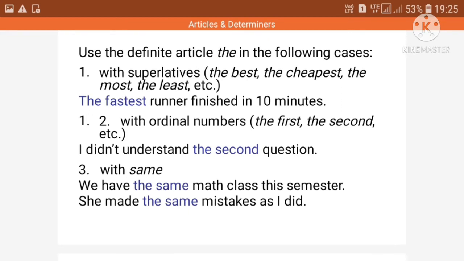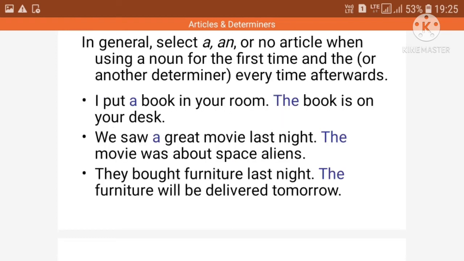Now, we use the definite article in the following cases: with the superlative degree, the best, the cheapest, the longest, the tallest. We also use it before ordinals. What are ordinals? The first, the second, the third, the fourth, the fifth, the sixth, the ninth, the 10th students of your class. So these are ordinals, and ordinals always take the article the. Next we have the same maths class.